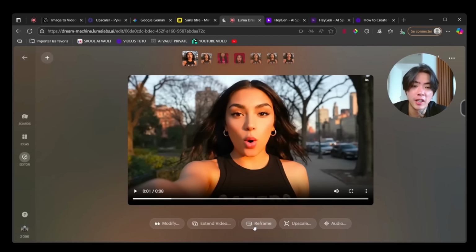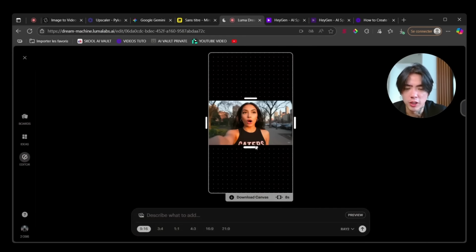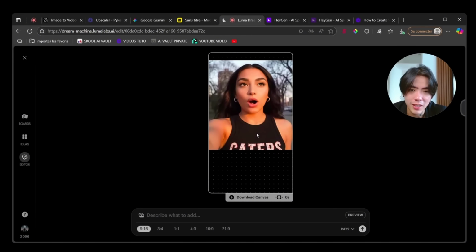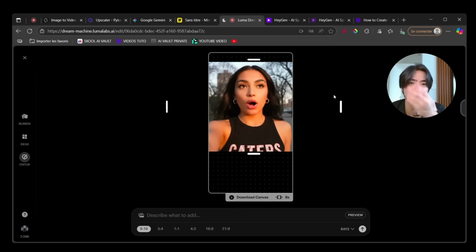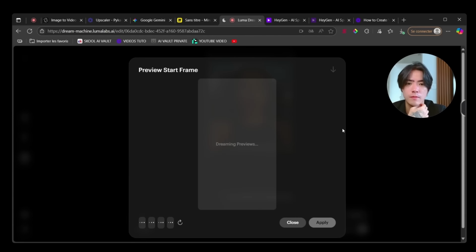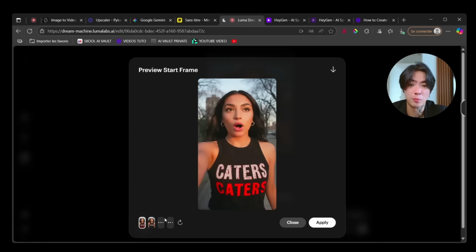So now we want to click on reframe, and then you will have this. I don't want to leave it like that and let the AI complete the empty spaces, because that's way too de-zoomed. So I want to do something like this, you know, it looks real, and always put the eye on this line, because this is where people are looking on the phone. I want to leave the ratio at 9:16, and then I want to click on preview. Nice. So now this is a preview, and there are multiple examples. So just choose the best one for you. Let's say I like this one.